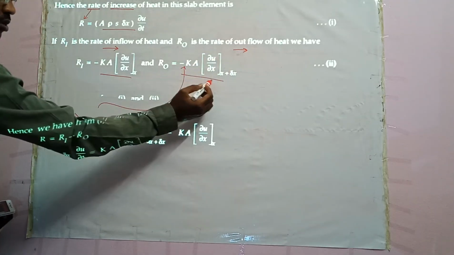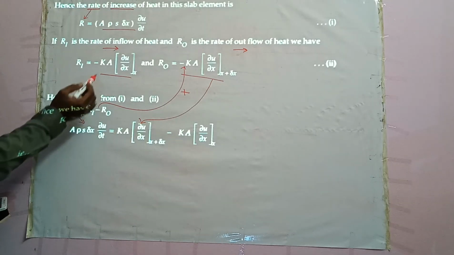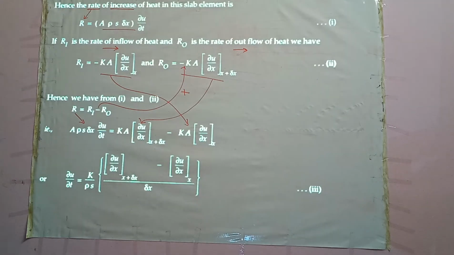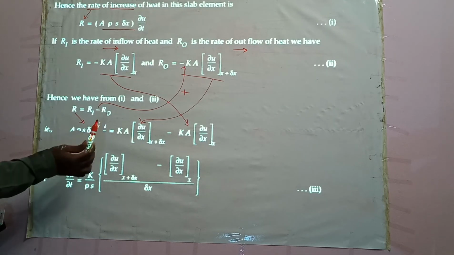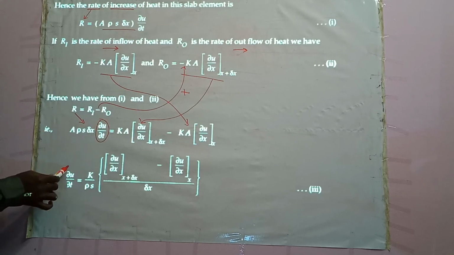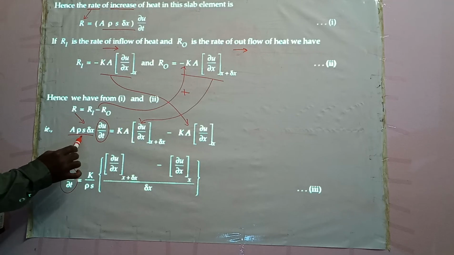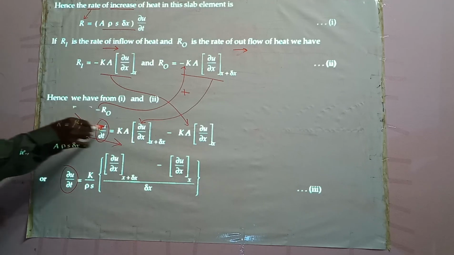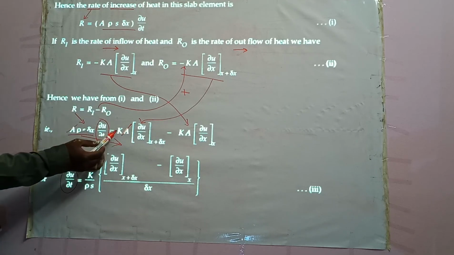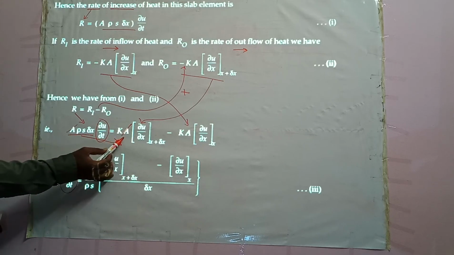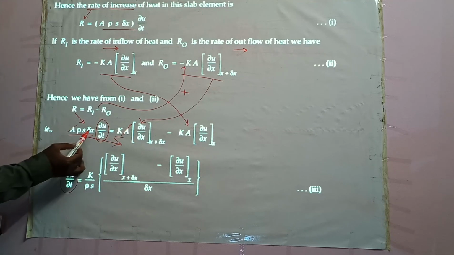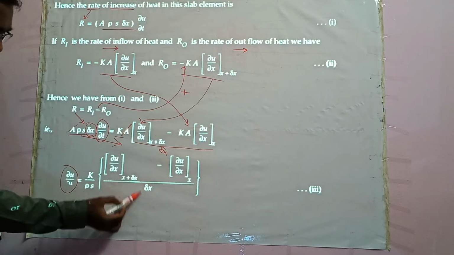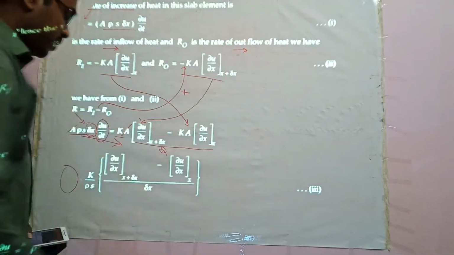Let us write down this plus quantity first, then this minus quantity next. Write down dou u by dou t as it is and shift everything to the other side. First of all, this A and this A will get cancelled. What you get is K divided by rho s, with the whole thing divided by delta x. Call this equation number 3.